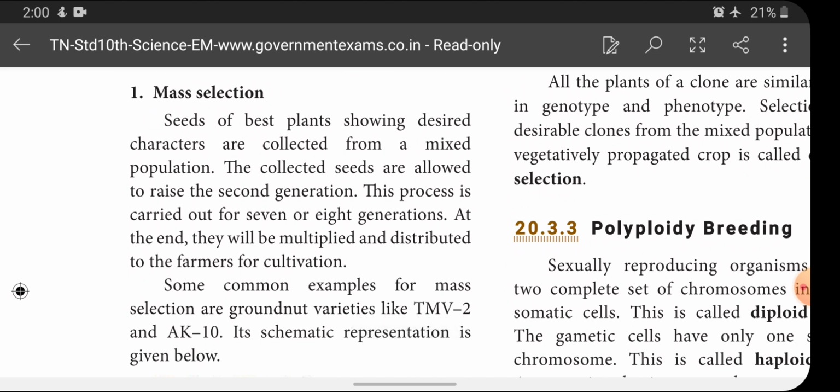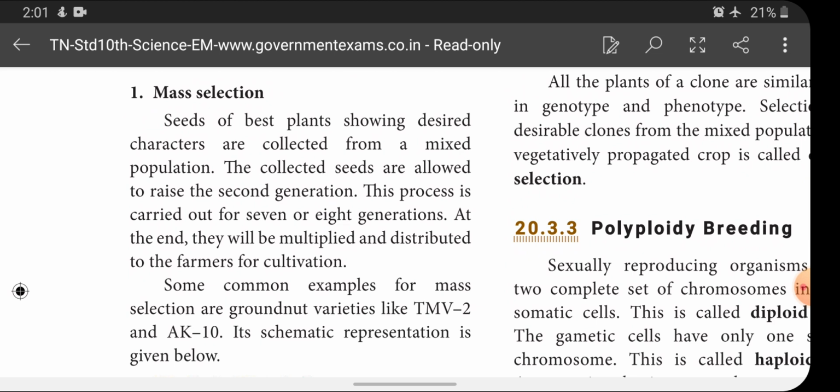That means from a group or mixed population. In that population, there will be tall, high yielding plants, average yielding, average height plants, and disease resistant plants. And very short and less yielding plants are also there. This is called a mixed population. From this mixed population, we can select the best one. We can select the seeds of the best plants.